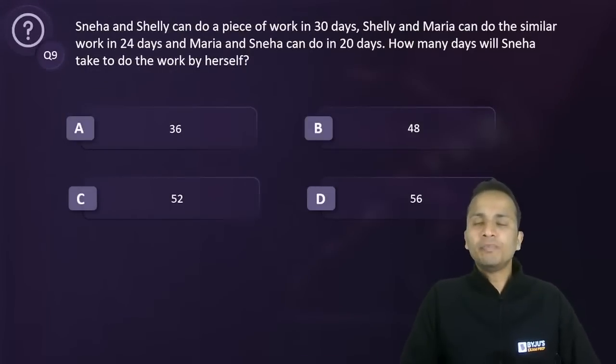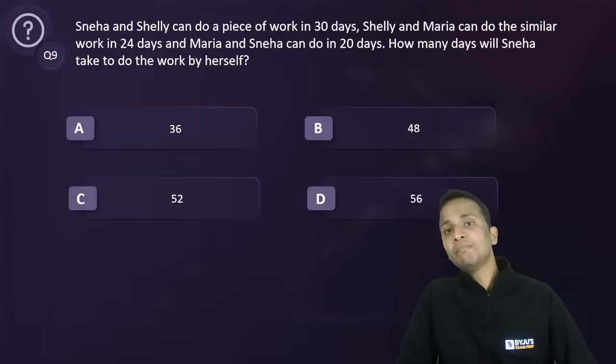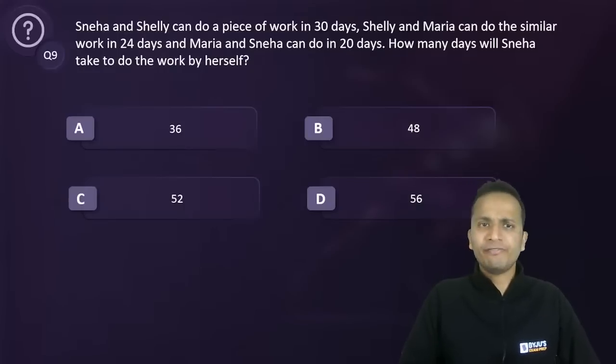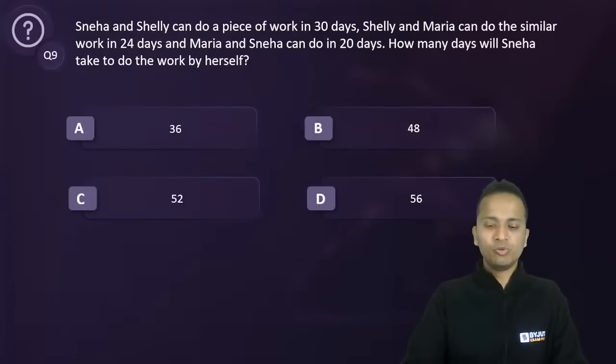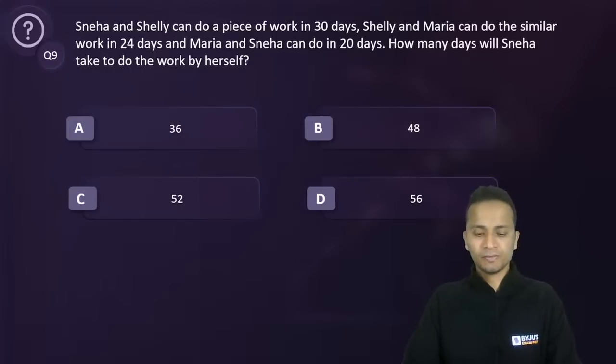Chaliye, question number 9. Sneha and Shelly can do a piece of work in 30 days. Shelly and Maria can do the similar work in 24. And Maria and Sneha can do in 20 days. How many days will Sneha take to do the work by herself? So if Sneha will do alone, in how many days she can finish the work?